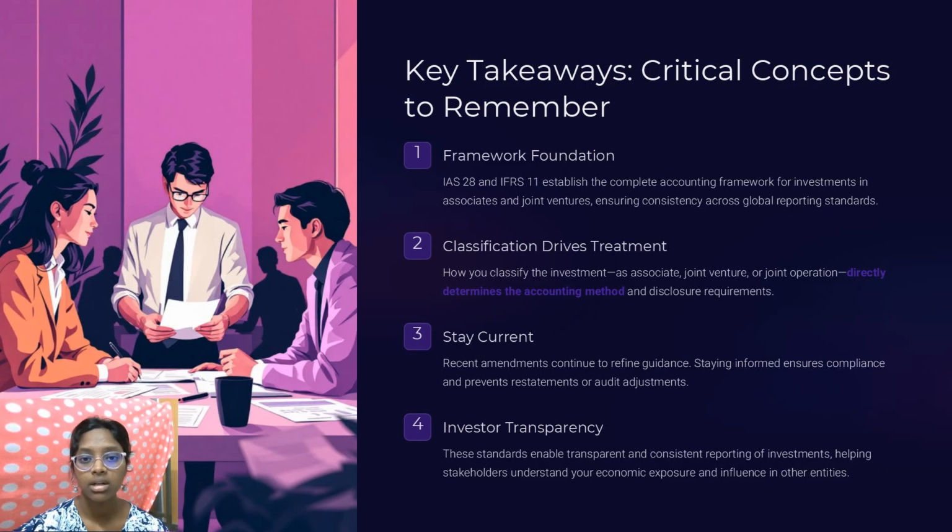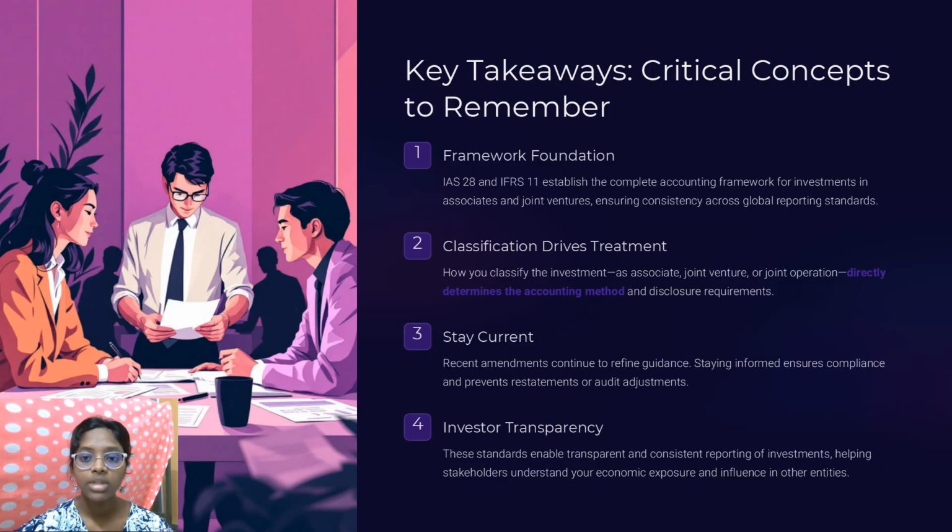The third one is stay current, which means keep up with the changes. The accounting rule makers, like the IASB, frequently make updates and amendments to these rules.